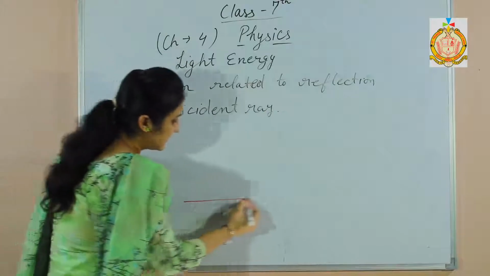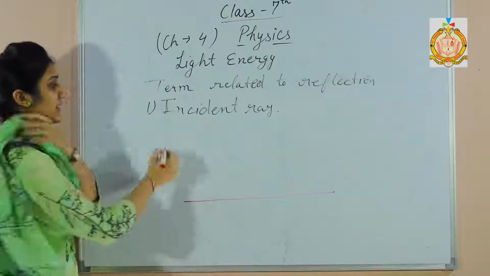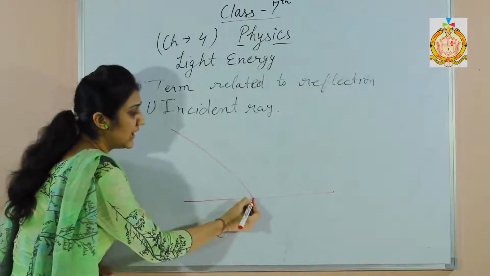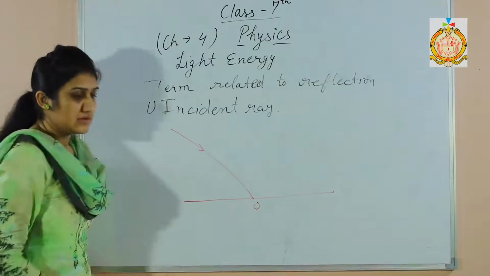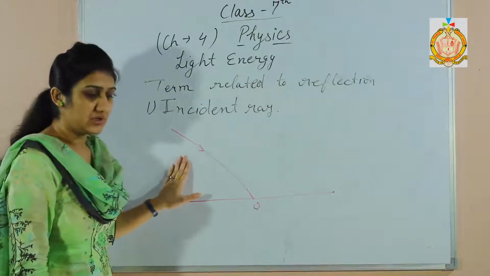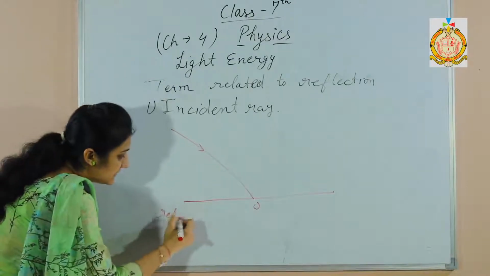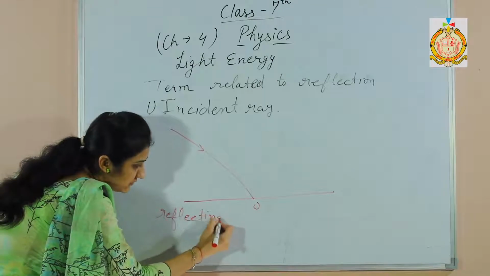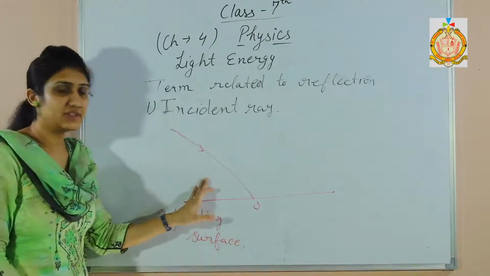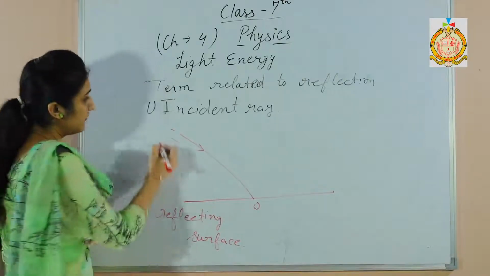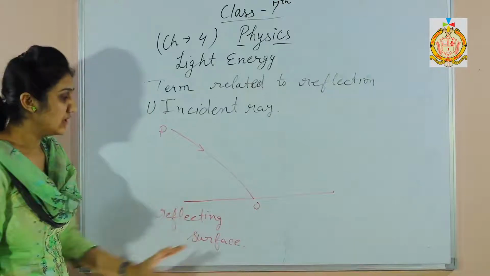Suppose if this is a reflecting surface and a ray of light falls at point O. So this is called the incident ray. The ray of light which strikes the reflecting surface. This is the reflecting surface. Ray of light which strikes the reflecting surface is incident ray. If I say this point is P, then PO is the incident ray.